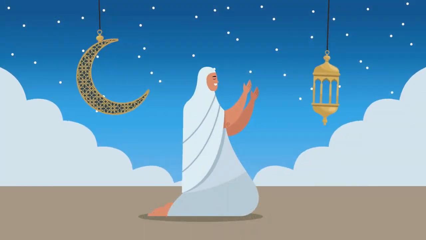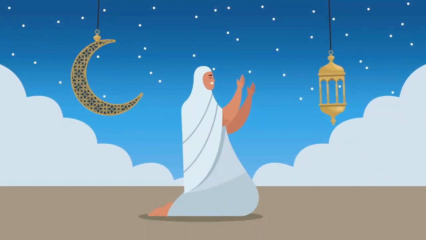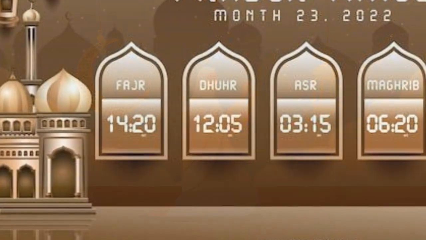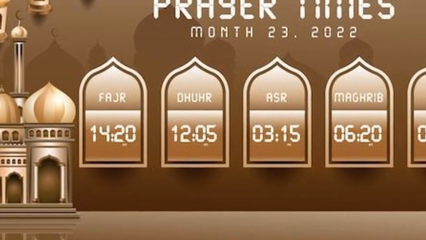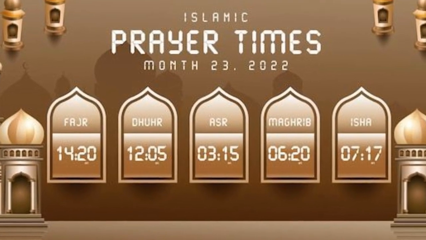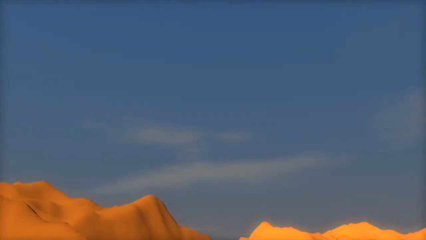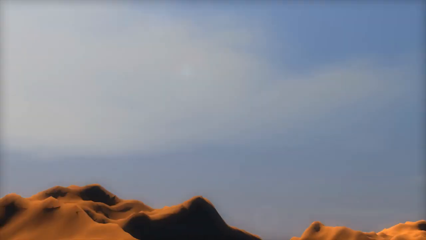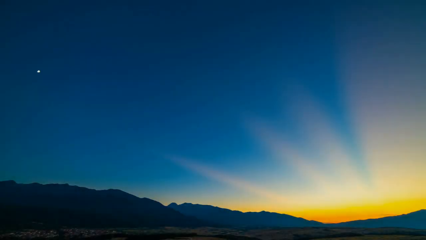Prayer is a structured facet of Islamic life. One of the 5 pillars of Islam is salat, 5 daily prayers that must be performed at certain time periods throughout the day. This specific time is determined by the position of the sun, which naturally changes depending on where and when on earth the prayer is taking place. Thus, the times change day to day.